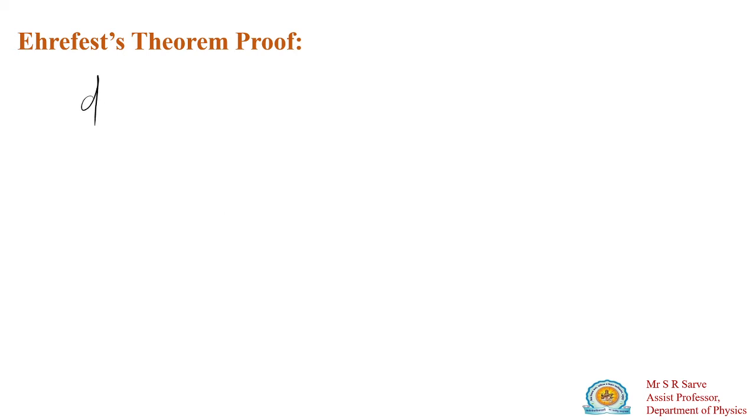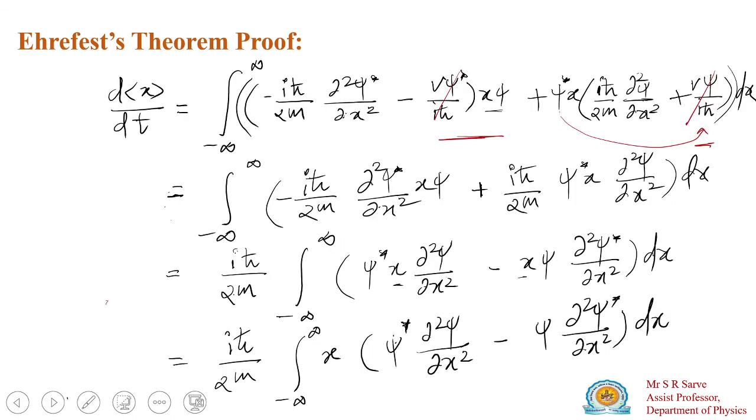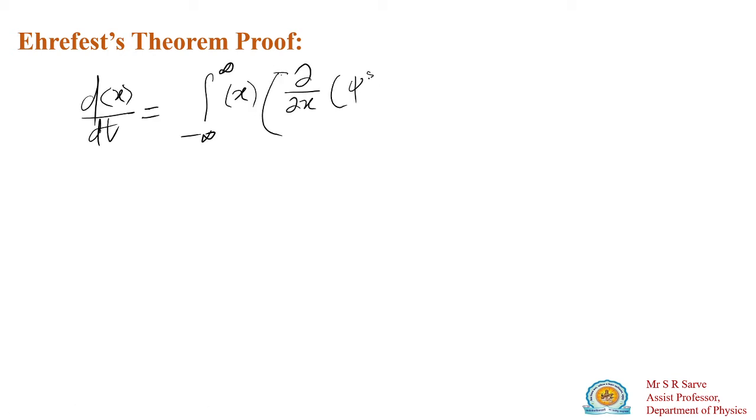So what we have to find out is the expectation value of dx by dt, which is integration from minus infinity to plus infinity, x outside, and this quantity is nothing but d dx of psi star d psi by dx minus psi into d psi star by dx, into dx.